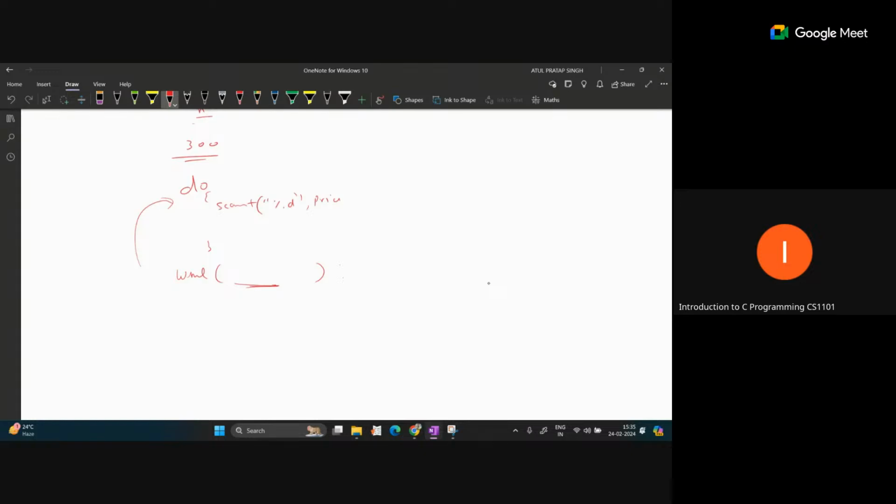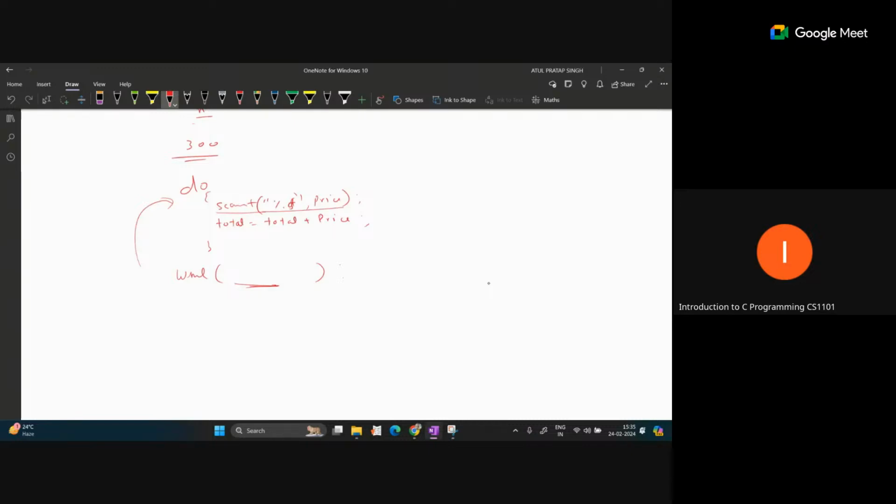Or if you are reading a float value, you can write %f for float, and if a long value, %lf. So you have written this scanf one time. Now you can just maintain the total: total equal to total plus price. Now this is the next statement.